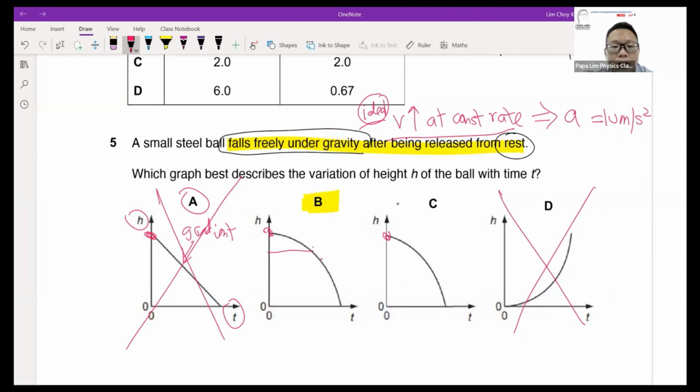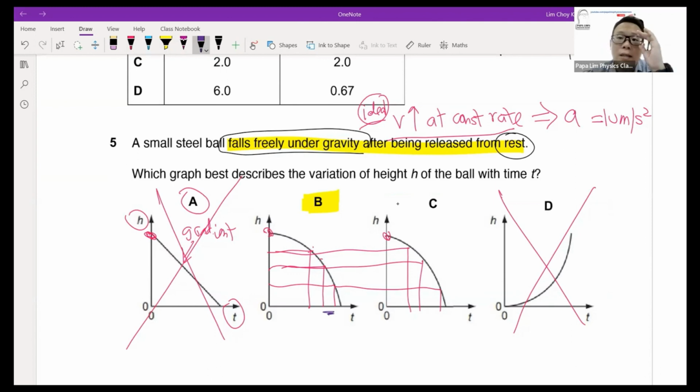You'll find that the time taken for the ball to travel a distance, especially towards the later part of the journey, while it's getting nearer to the ground, is much faster than the initial stage.